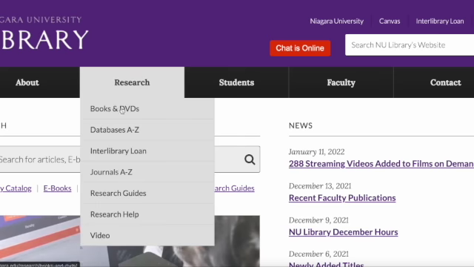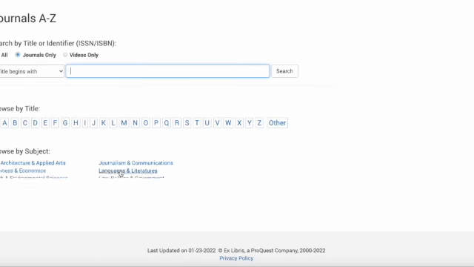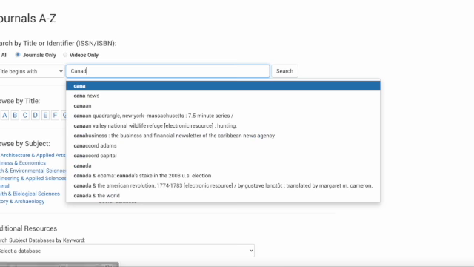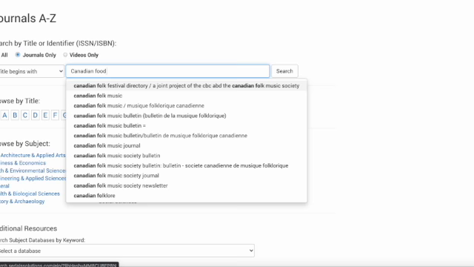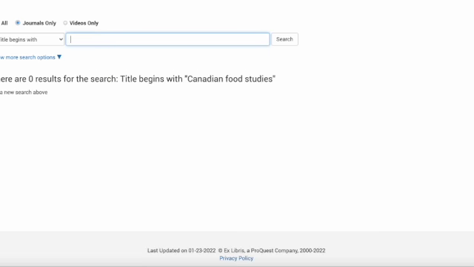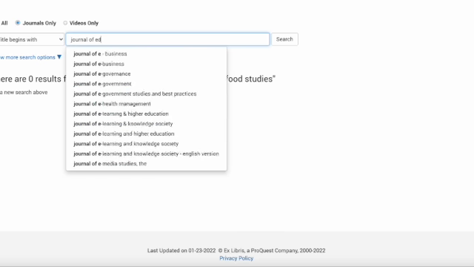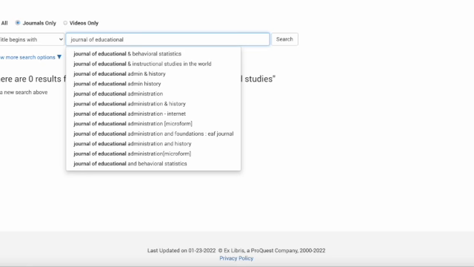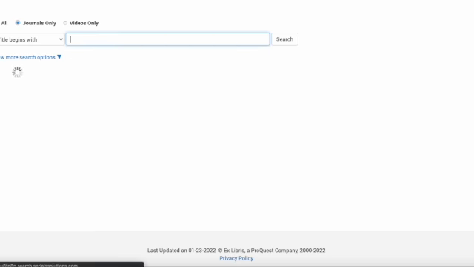There are many ways to do this. If you go to Journals A to Z, you can search for specific titles of journals. That means that you're searching in the right source. In this example, it's Canadian Food Studies, and NU Library doesn't actually subscribe to it. So I'm going to show you an example of one we do have. This is the Journal of Educational Research.